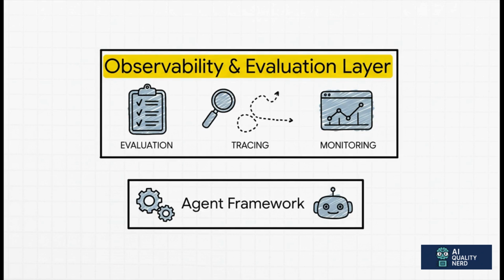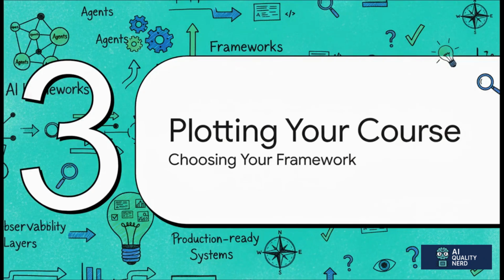And this is exactly where specialized platforms become so important. A platform like Maxim AI, for instance, gives you this mission control system right out of the box. It lets you test your prompts against thousands of scenarios before you deploy. You can simulate those messy, multi-turn conversations to catch bugs early. And then, once you're live, it gives you that super deep tracing and monitoring to understand precisely why an agent got something right or wrong. It lets you focus on building an awesome agent, instead of getting bogged down building the complex infrastructure just to make it reliable.